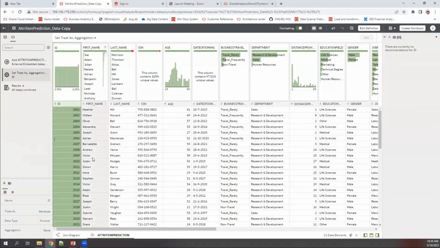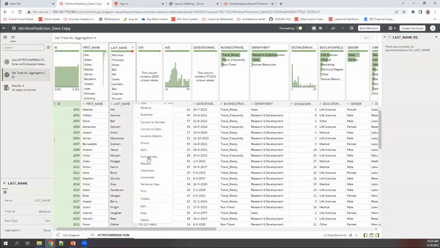The next thing that we would see is first name and the last name, right? Ideally, we need the full name so that when we want to use it for any prediction, I have just one column for name. So what we are going to do is when I hover on the last name, okay, I can see a kebab menu. Okay, so the three dots is called the kebab menu. I click on that and I say concatenate.